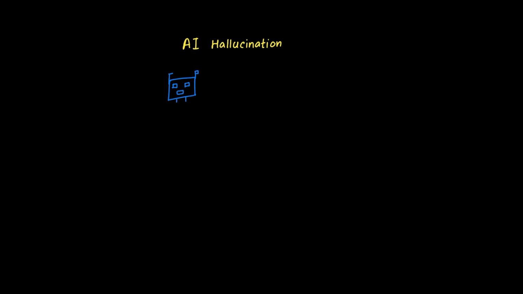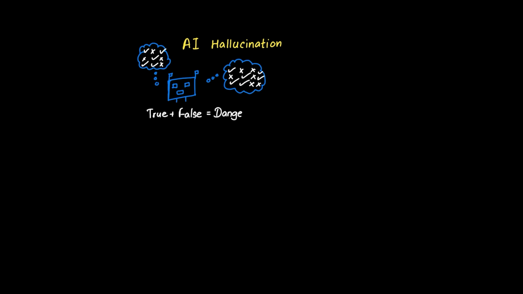AI hallucination is one of the most concerning challenges in generative AI deployment. When an AI system generates false information about recent events, it's not lying in the human sense, it's hallucinating. Think of it like a very confident person filling in gaps in their knowledge with plausible-sounding fiction. The AI has been trained on patterns in text, so when asked about something beyond its training data, it generates what seems statistically likely based on those patterns.